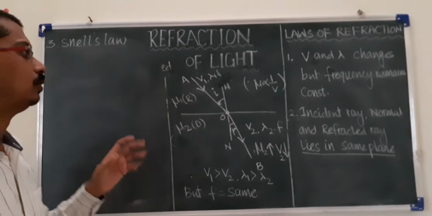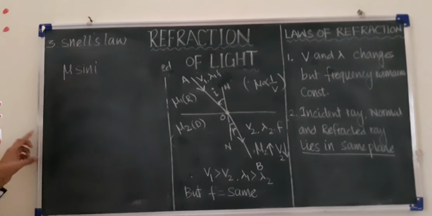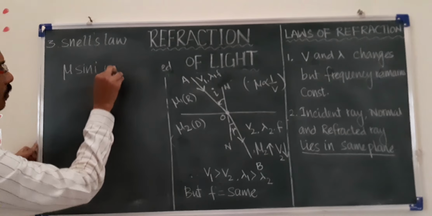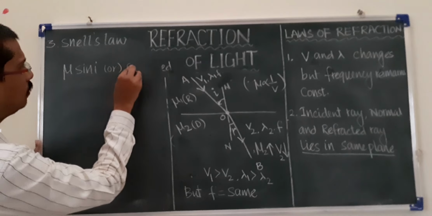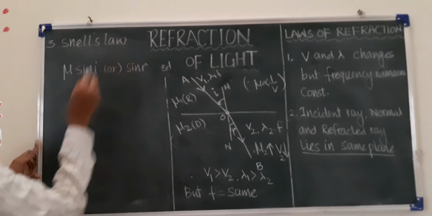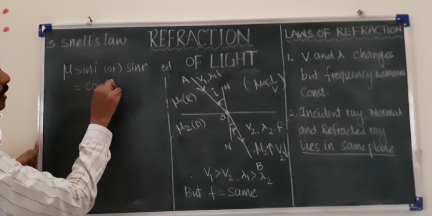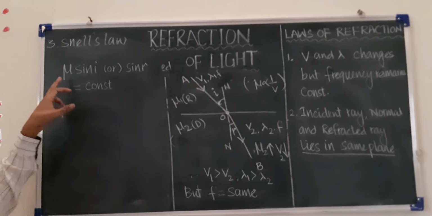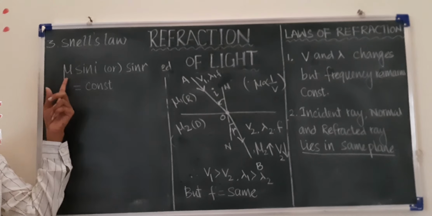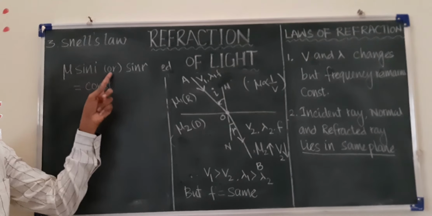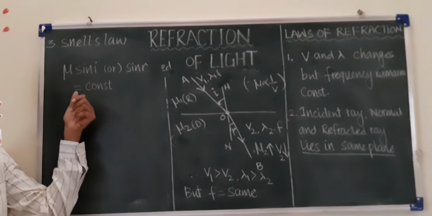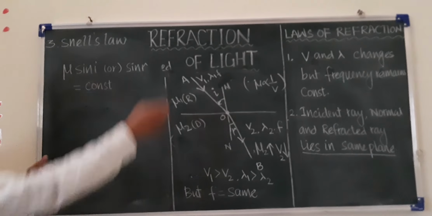The first definition: the product of refractive index and sine of angle of incidence, or sine of angle of refraction, in any medium remains constant. That value we can write here.